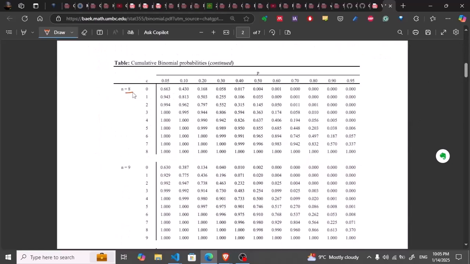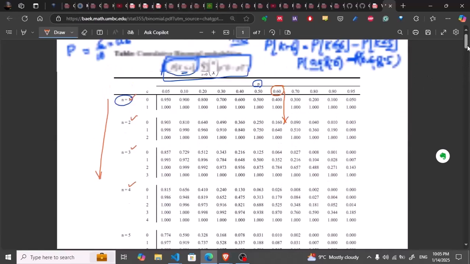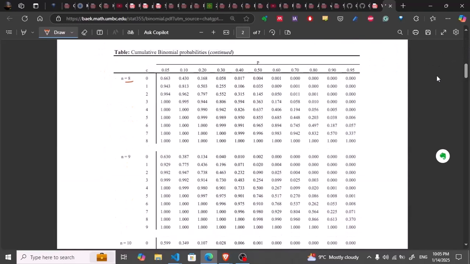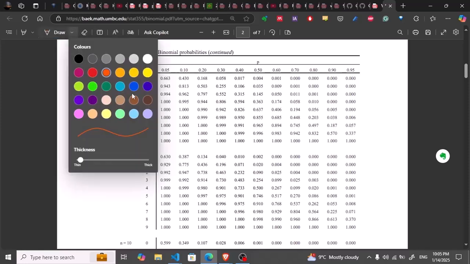Okay, so this is n equal to 8, and the third parameter here is what? This is here 6 for this one and 5 for this one. So let me move here. This is 8, and the values for the third parameters are here. So the first is here, the second one is here. So let me use them here. This is for the first one, let me use this blue color.